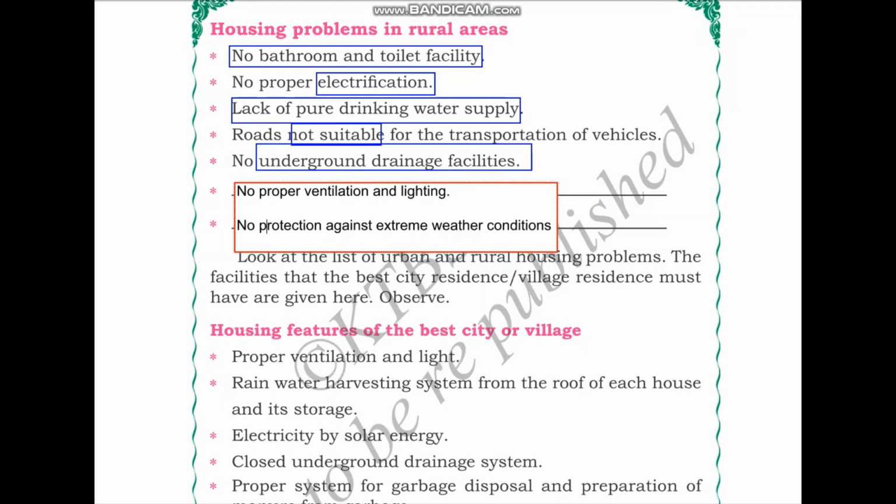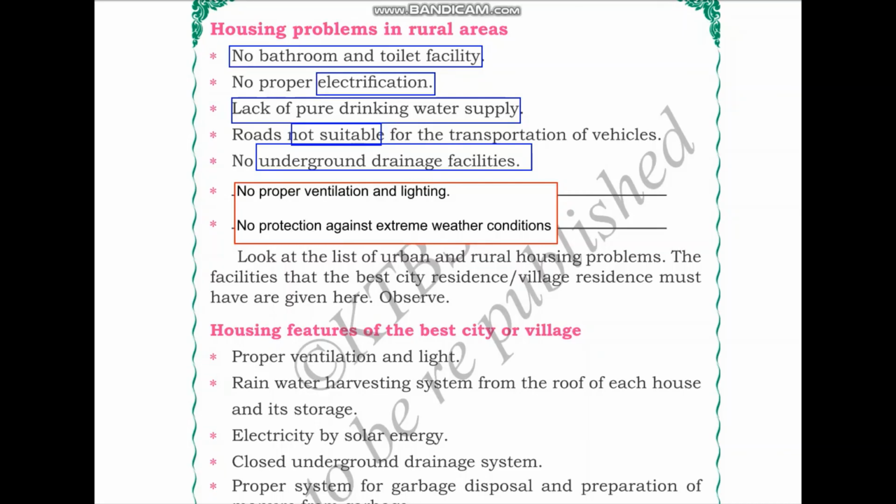I have given two problems that might be observed in rural areas. First one is no proper ventilation or lighting. So for healthy growth of human beings, we need proper ventilation of air and good lighting in order to protect our eyes. So if no proper ventilation or lighting is available, that might be a problem.